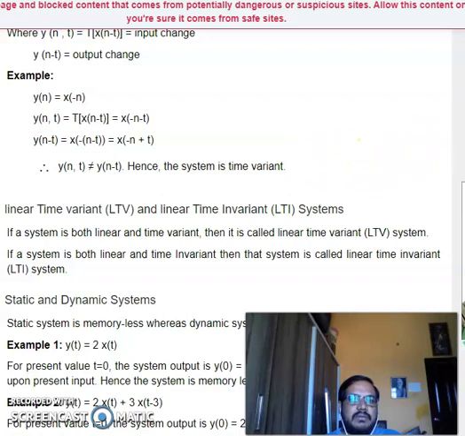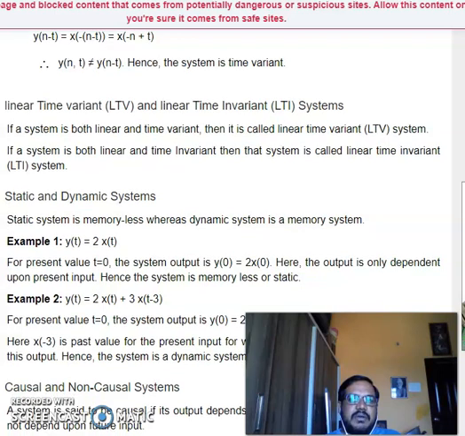Now there is an important classification here after covering linear and time invariant systems. If the system is both linear and time invariant, it is called a linear time invariant system. If the system is linear and time variant, then the system is called a linear time variant system.